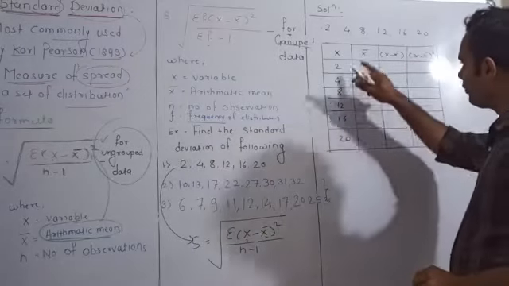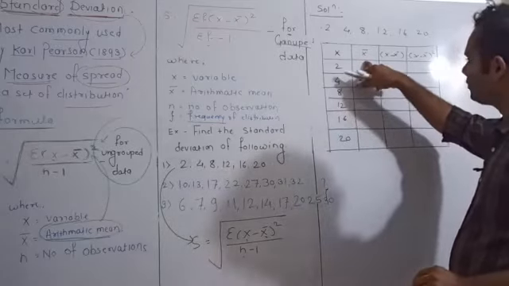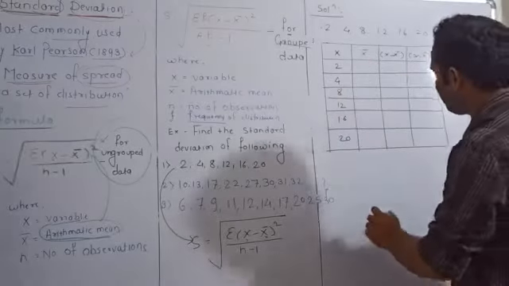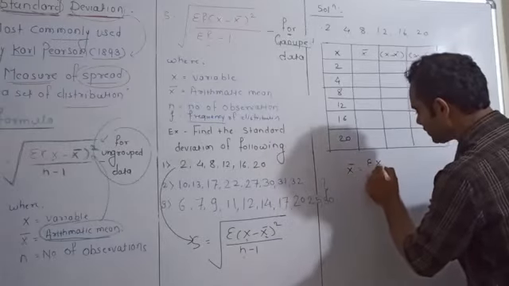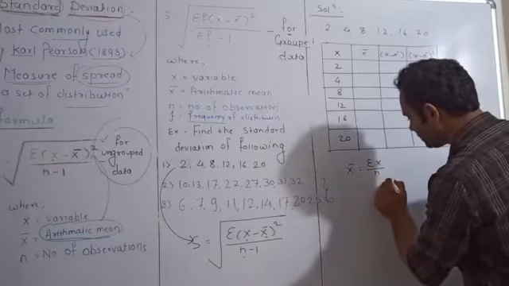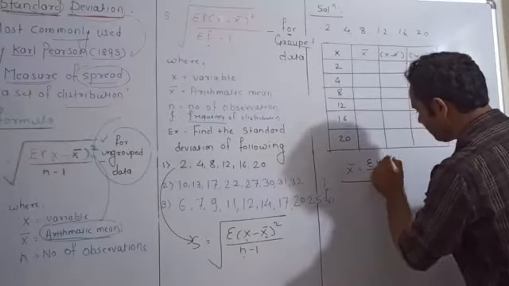First we have to find out your x bar. X bar can be found by the formula x bar is equal to summation of x upon n. We have seen the formula for arithmetic mean.